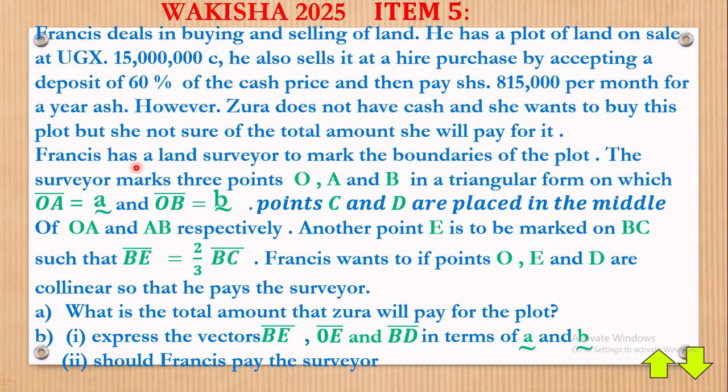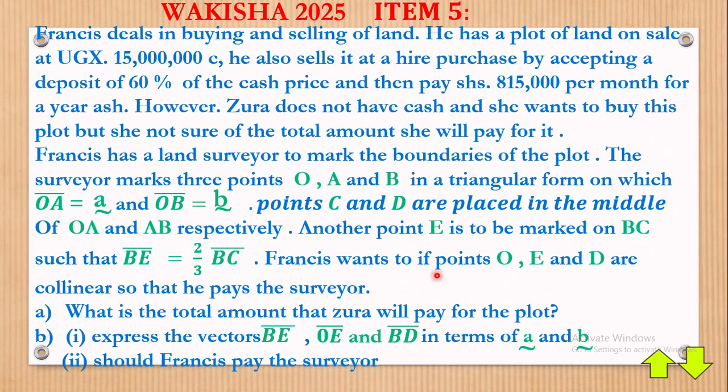Francis has a land surveyor to mark the boundaries of the plot. The surveyor marks 3 points O, A, and B in a triangular form on which OA is equal to vector A, OB is equal to vector B. Points C and D are placed in the middle of OA and AB, respectively. Another point E is to be marked on BC such that BE is equal to 2/3 of BC. Now, those bars you're seeing on top mean a vector, position vectors.